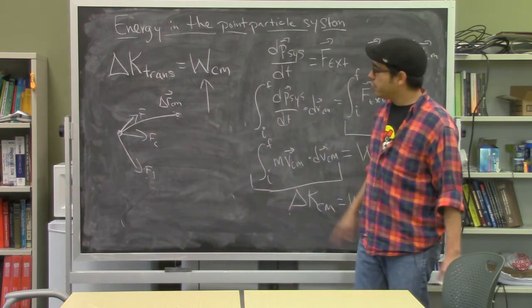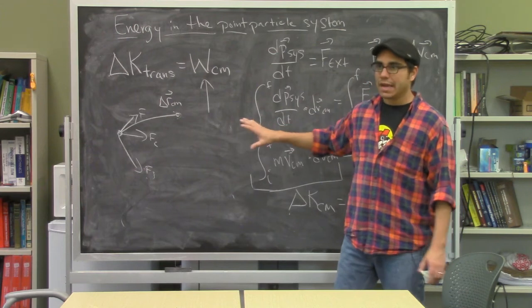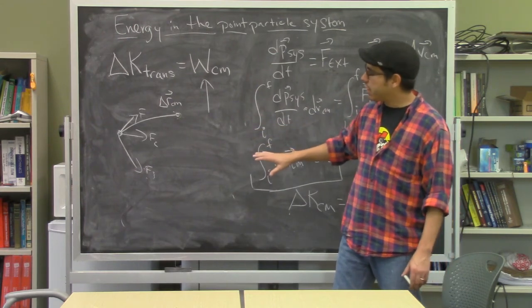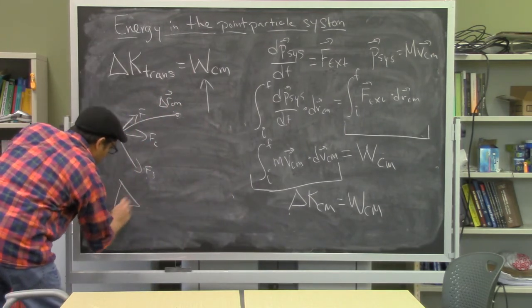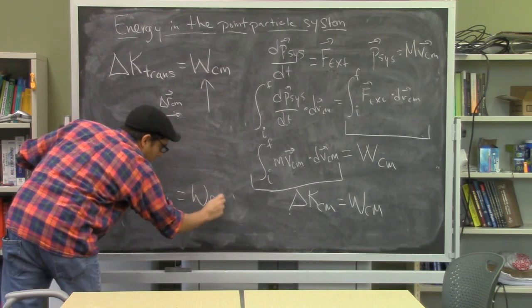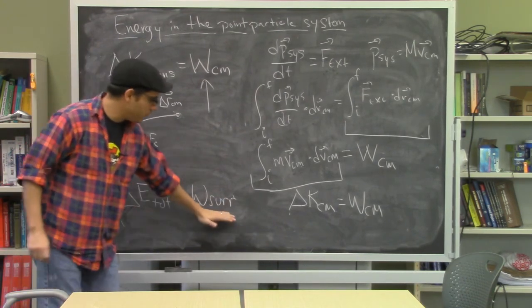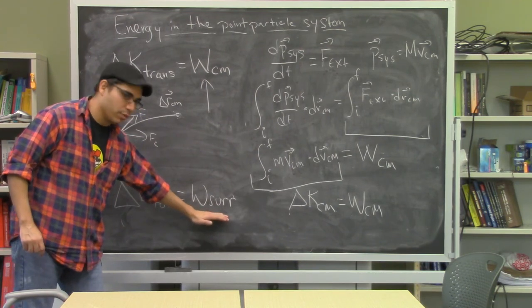This is very different from the real system where individual forces act at different locations and may act over different displacements. So you have to keep track of that when you're actually using the full-blown energy principle, which is that the change in the total energy is equal to the work done by the surroundings. Each individual force that's used here can act over different displacements because of their point of application.